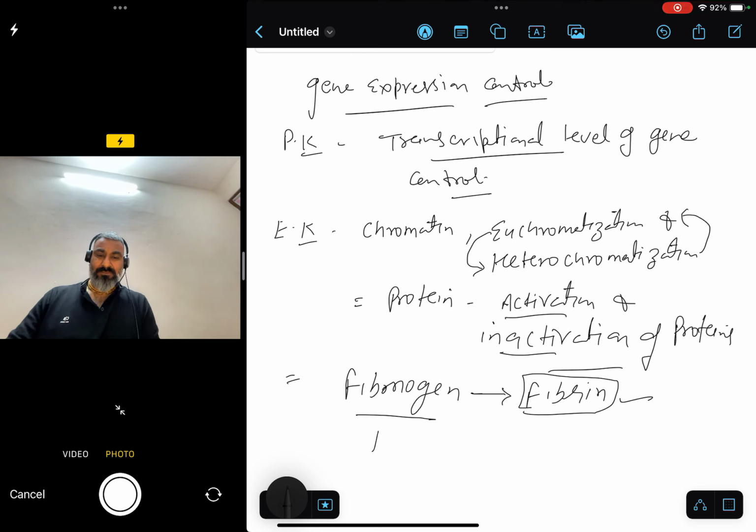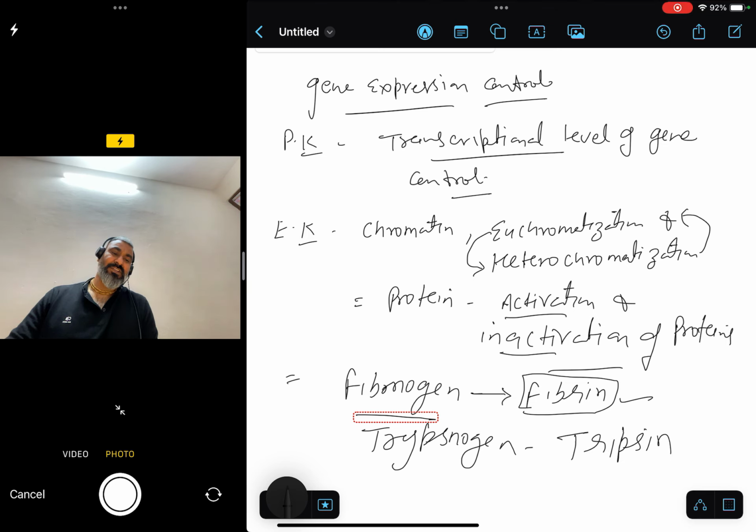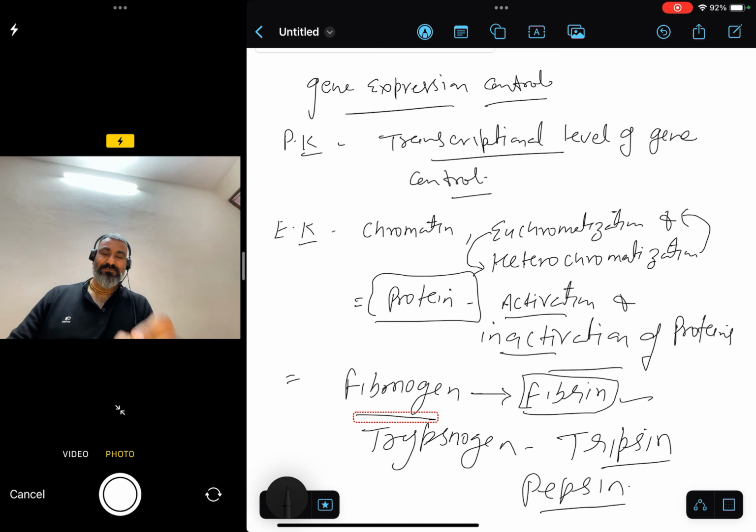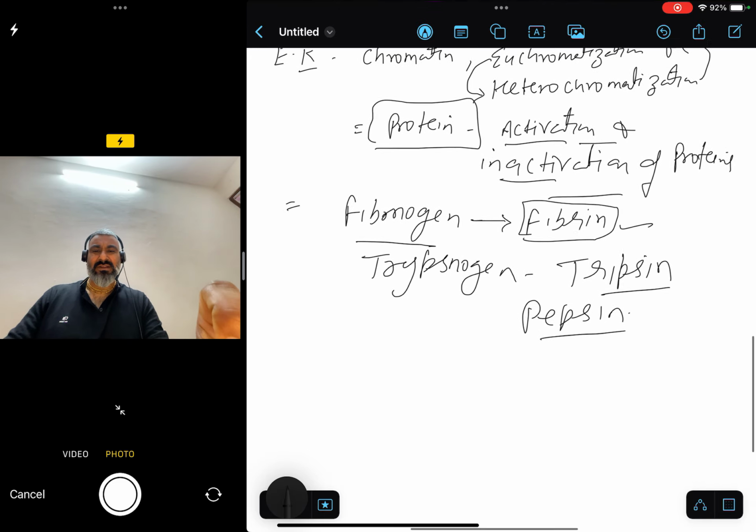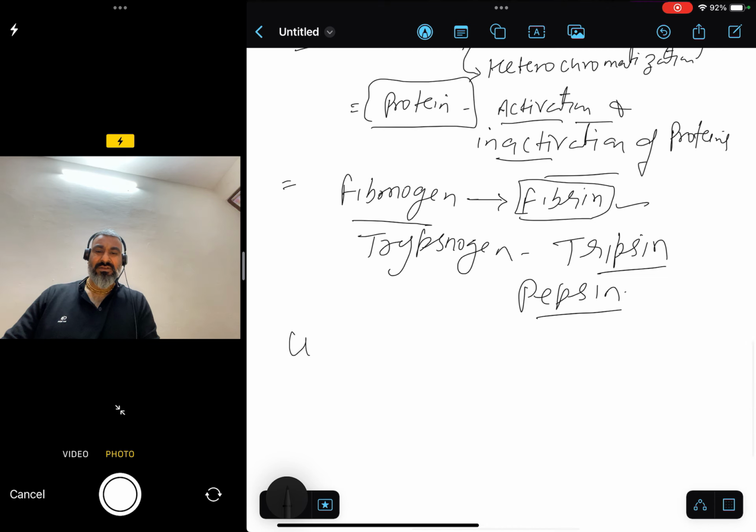Similarly, another example is trypsinogen, which later gets converted into trypsin. There are a lot of examples of activation or inactivation at the protein level. Similarly, there is another level of control, that is ubiquitination.